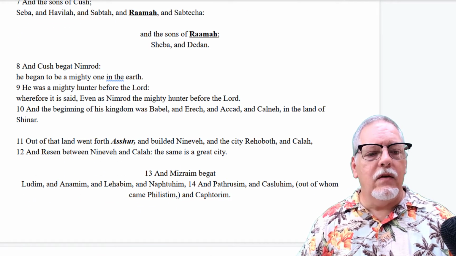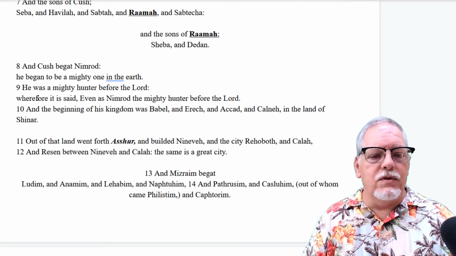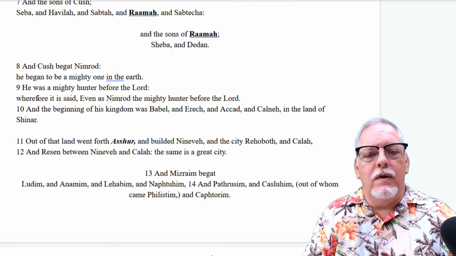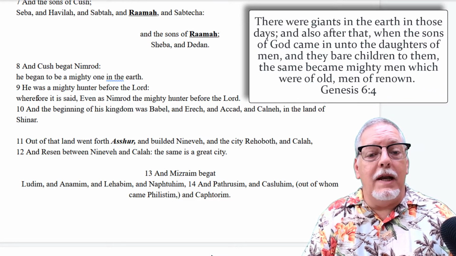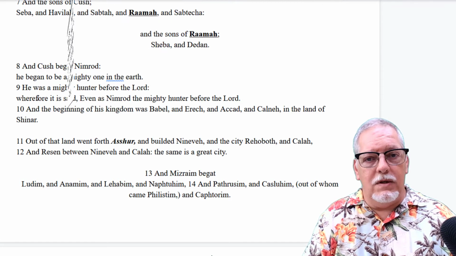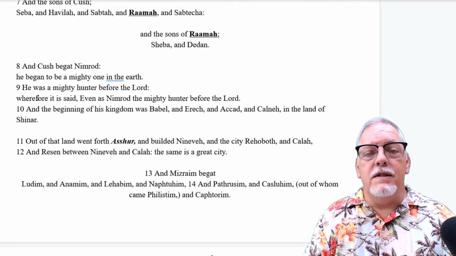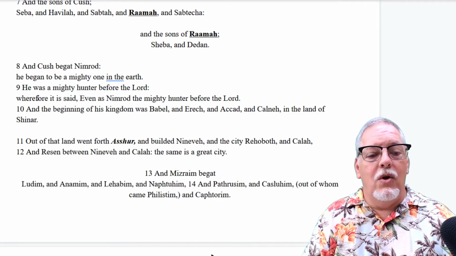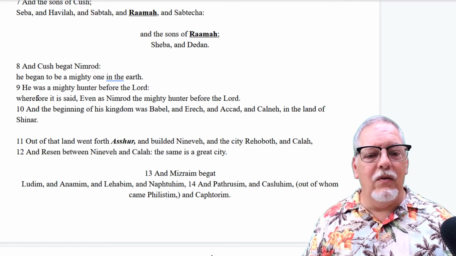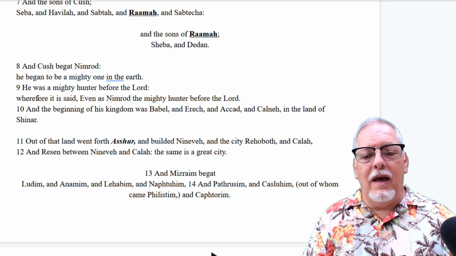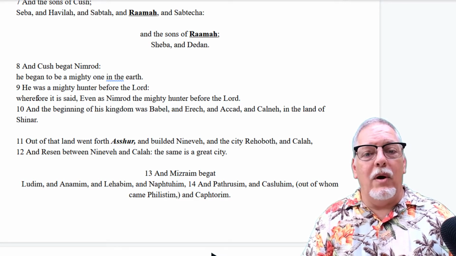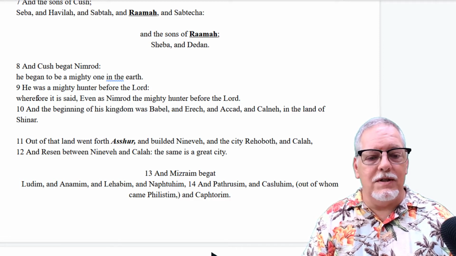Now we have here in verse 8 this narrative that goes from 8 to 10, talking about Nimrod. He was a mighty one. Now we've had this idea of the mighty ones in the earth before, but here it is again. Nimrod is one of those mighty ones, and he shows up. He's a great hunter, and he establishes none other than Babel. We know Babel, don't we? Yeah, we know the kingdom of Babel, Erech, Akkad, Calneh, all these city names. We know them, and they're a part of that kingdom that he establishes.